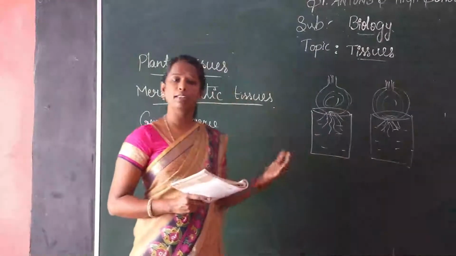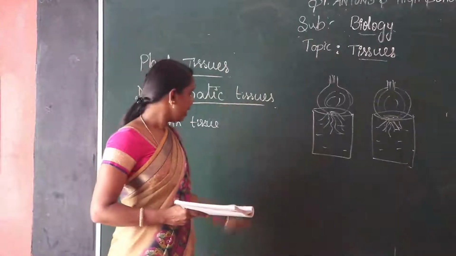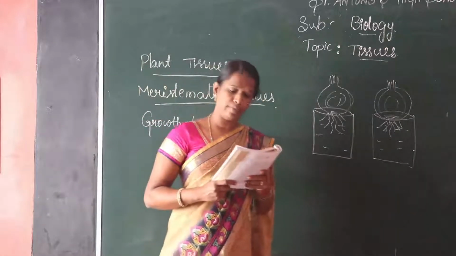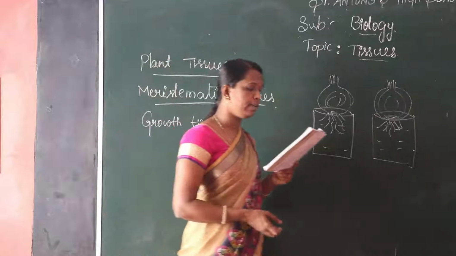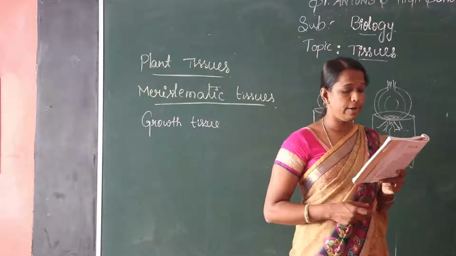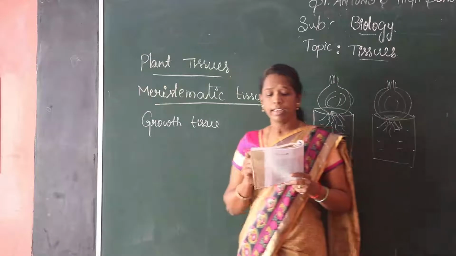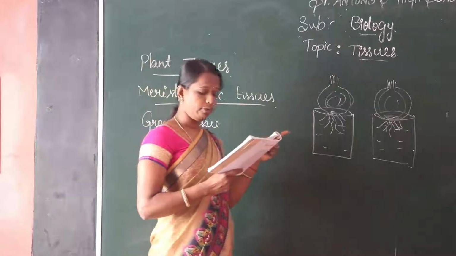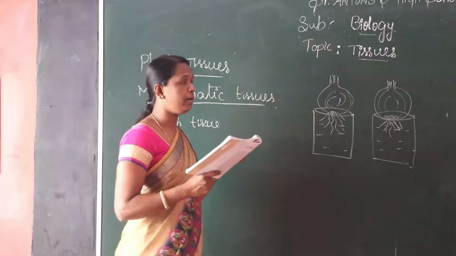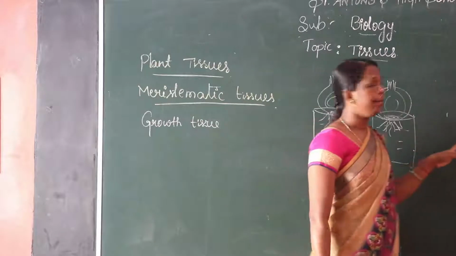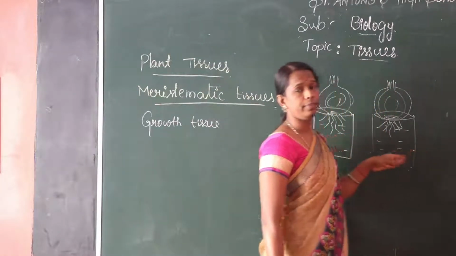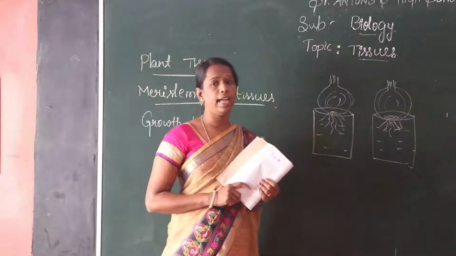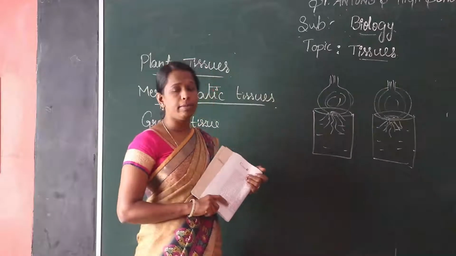Because all the plants are dependent upon the other tissues. Here, the growth is by tissue only. That is called meristematic tissue. So, depending on the region where they are present, meristematic tissues are classified as apical, lateral and intercalary. Here, this is a diagram of the location of meristematic tissue in the plant body. Observe this diagram. In this diagram we observe the apical meristem, intercalary meristem and then lateral meristem.